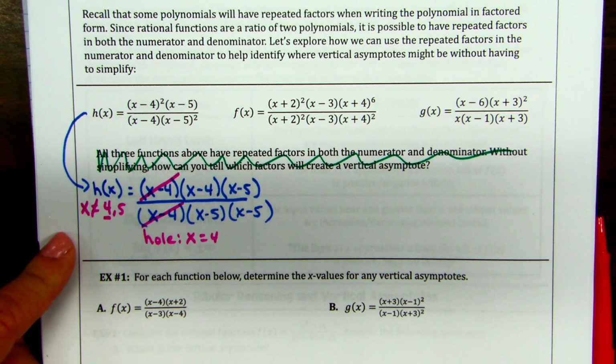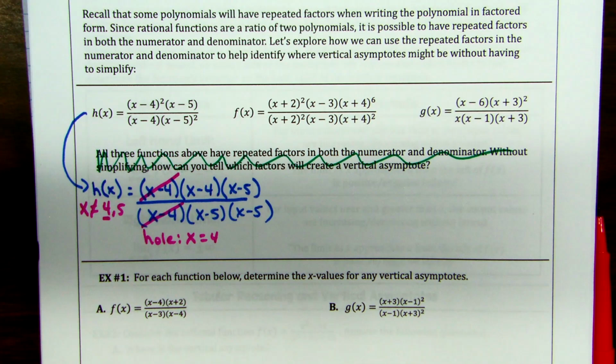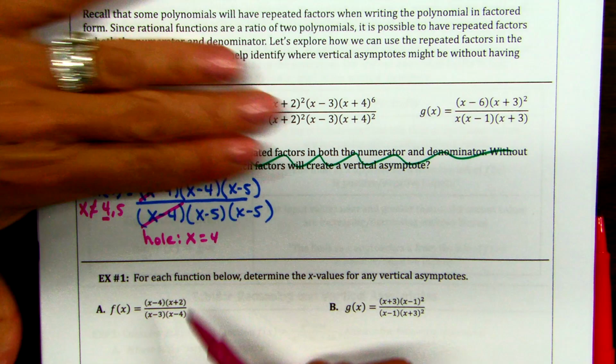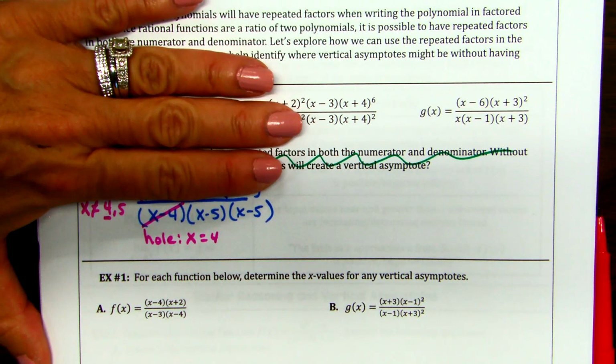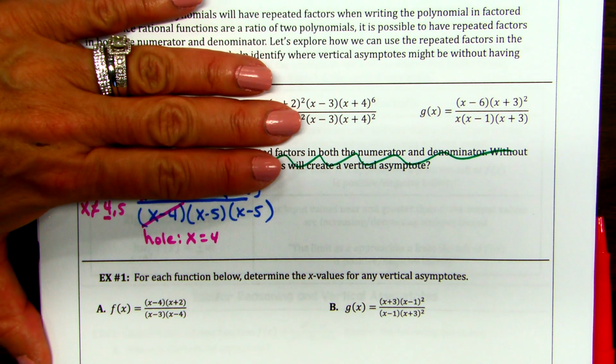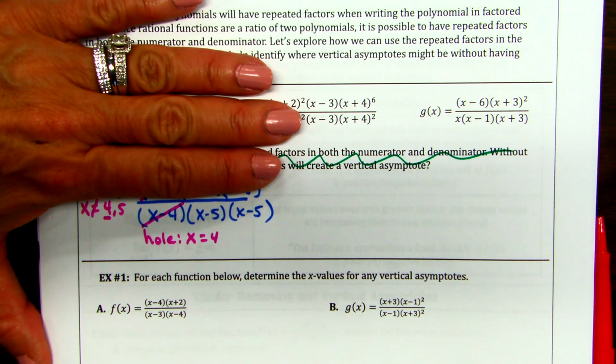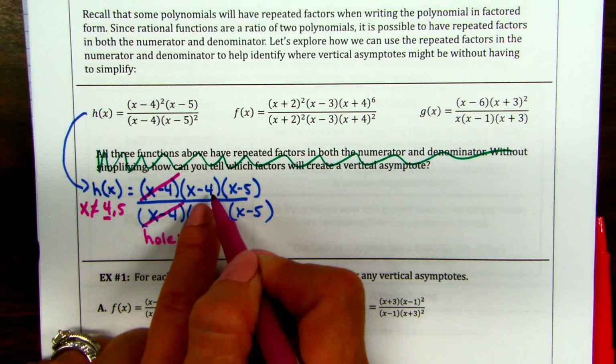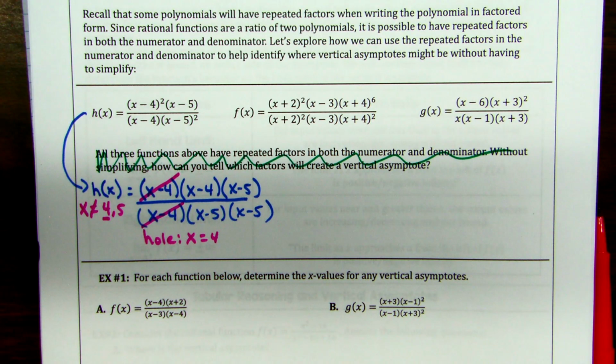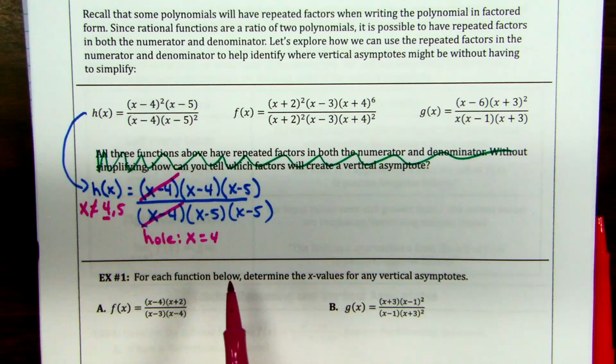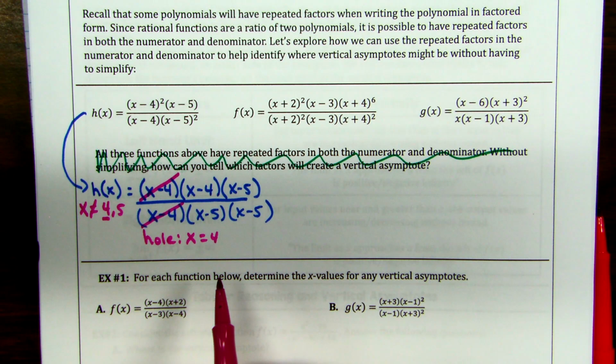Remember I said, if you are in the denominator, you have a job of either a hole or a VA. If you are no longer in the denominator, who cares what's going on top? If you are no longer in the denominator, you are now a hole. This x minus 4, even though it's left in the numerator, is going to have an open circle at 4, because the denominator is going to dominate the numerator.